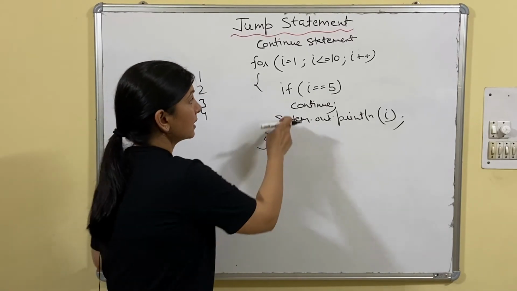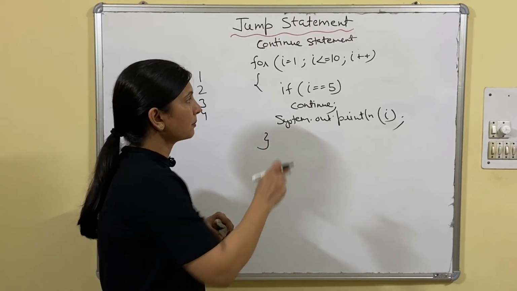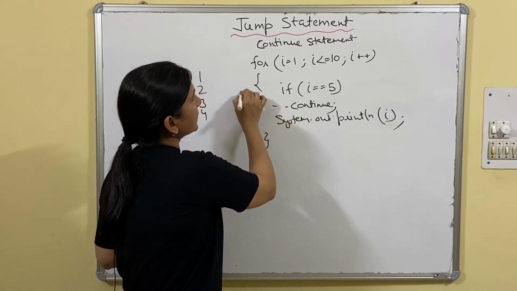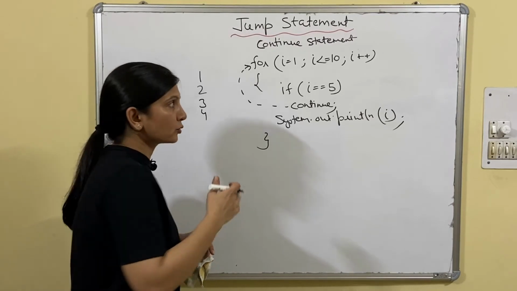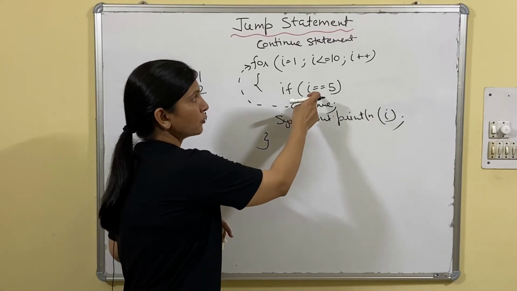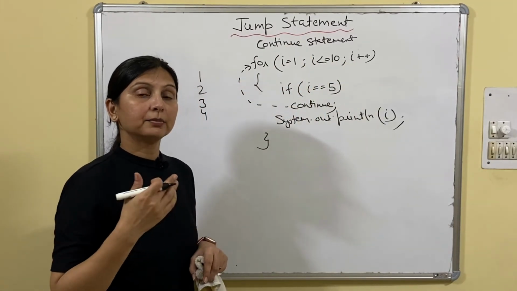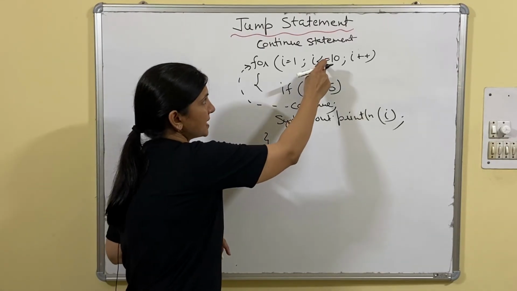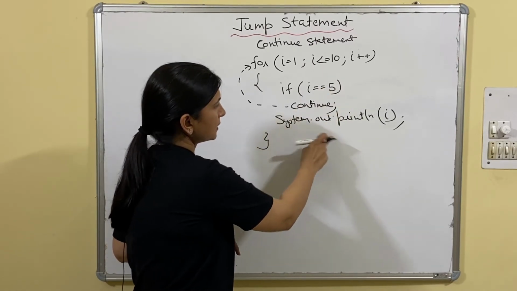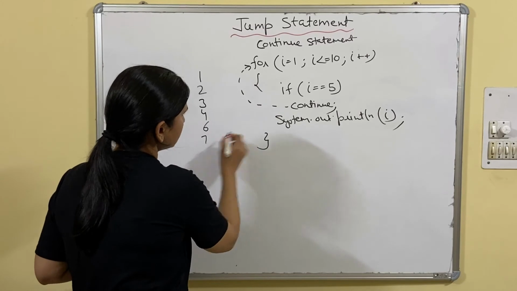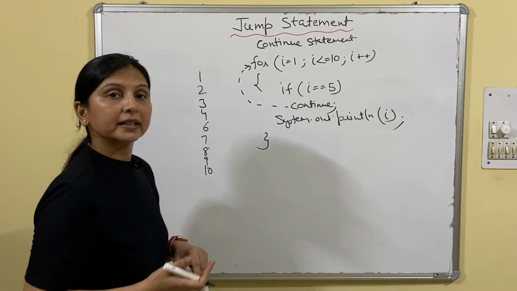So in case of break, what happened? In case of break, we came out from the loop. Fine. But in case of continue, it will take us back to the next iteration. It will take us back to the next iteration. Means i was 5, but continue will take us here to the next iteration. Next means i will become 6. The condition will be checked. 6 less than equals 10. Yes, true. Here the condition will not match. It will display 6. Then 7. Again it will go. Then 8. Then 9. Then 10.